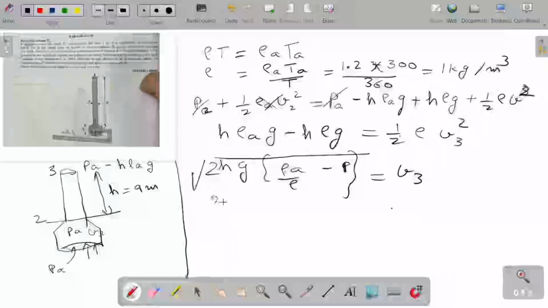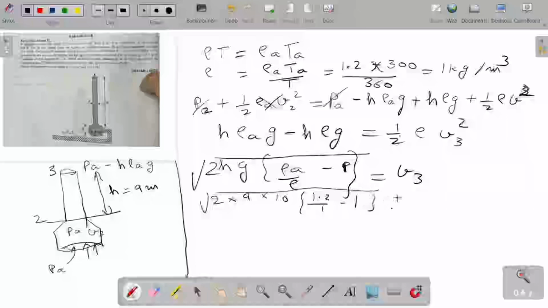Now height is 2, g is 10, this is 1.2 upon 1 minus 1, V3 which comes to be 6 meter per second.